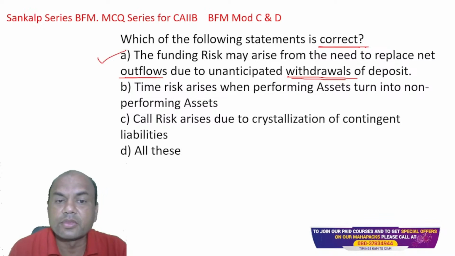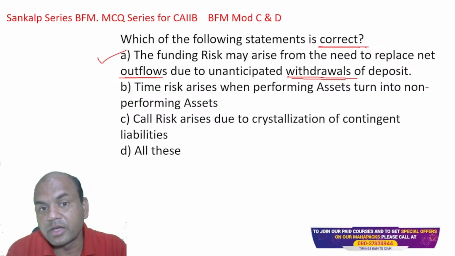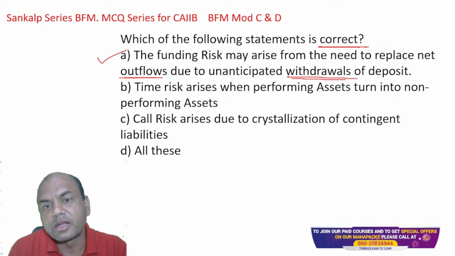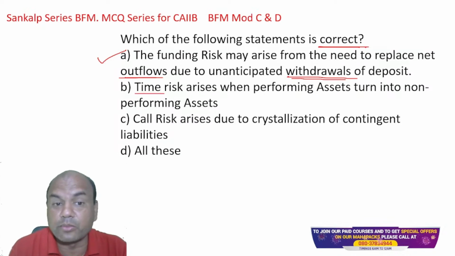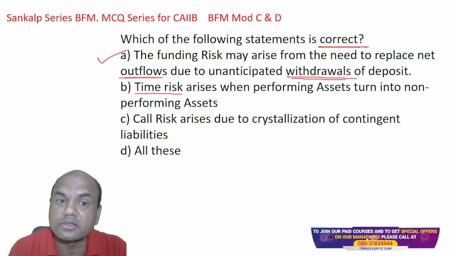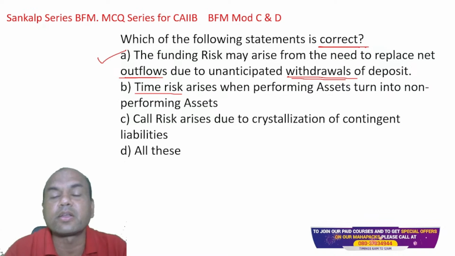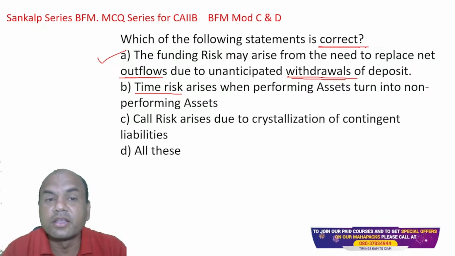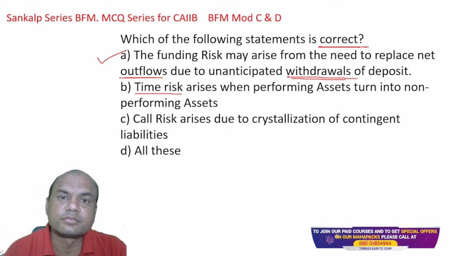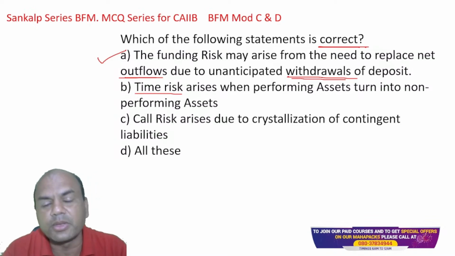What about B? Now I want the answer from your side. Time risk arises when performing assets turn into NPA. Is this true? What is time risk? Let me explain, but I won't be answering whether B is correct or not. That is what you should answer. Time risk is a part of liquidity risk. Here in liquidity risk, I don't get money on time to pay for my liabilities. That is time risk. Now tell me whether B is right or not.